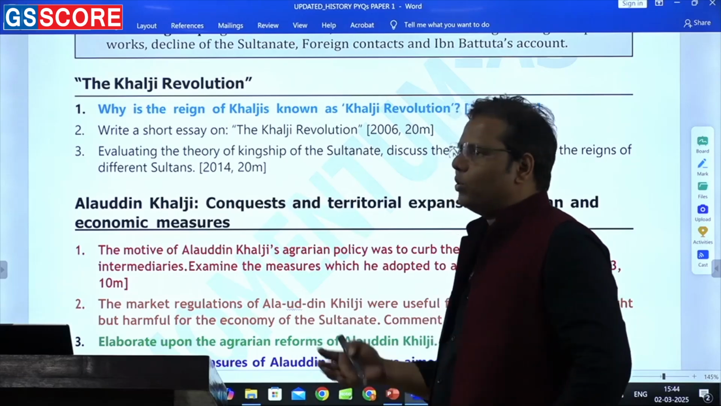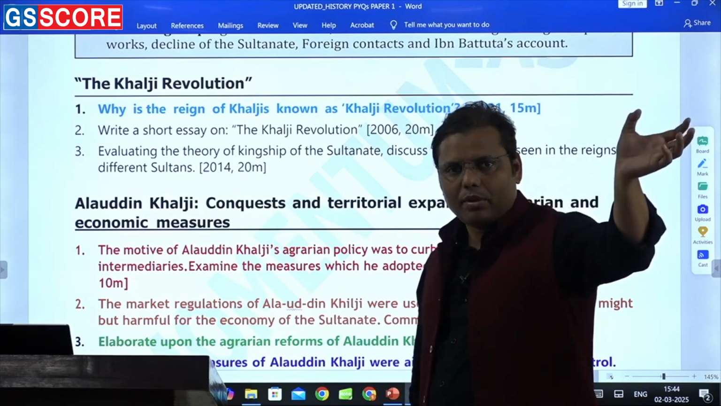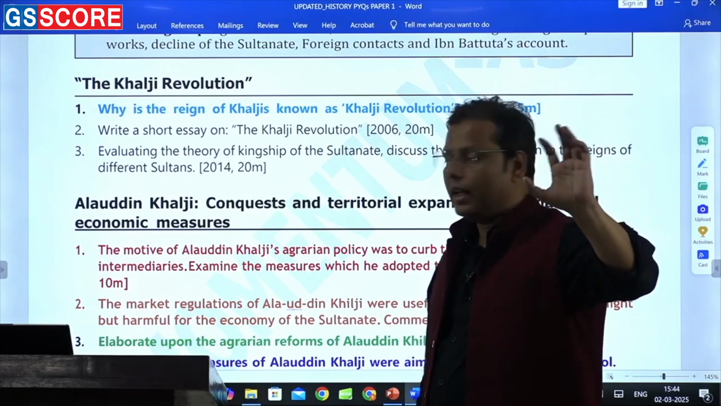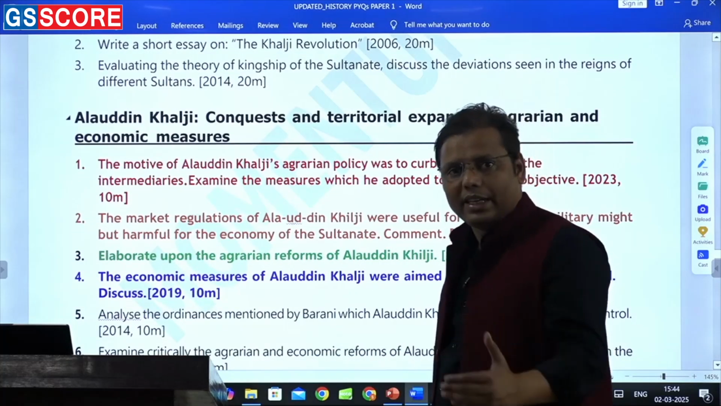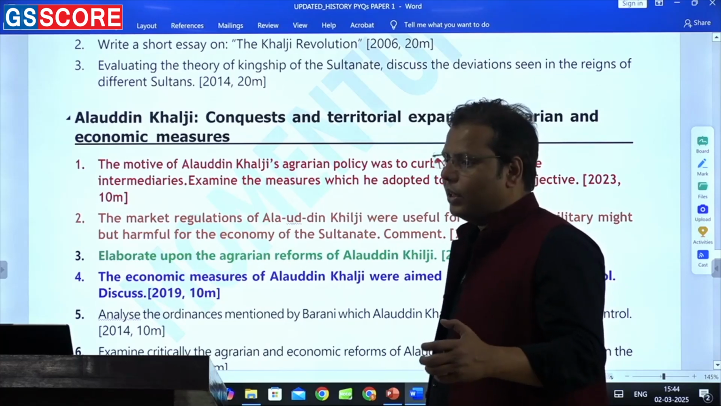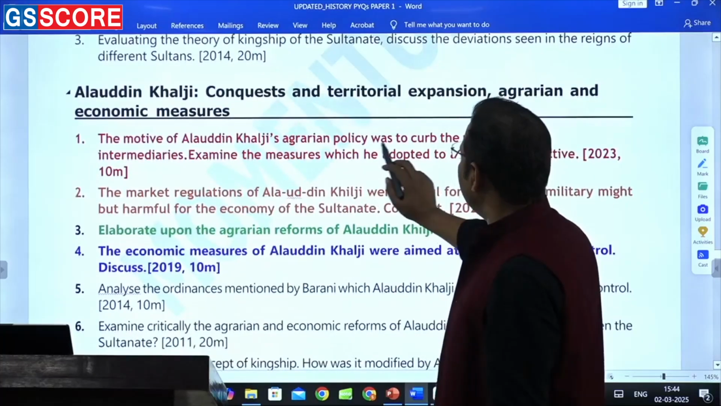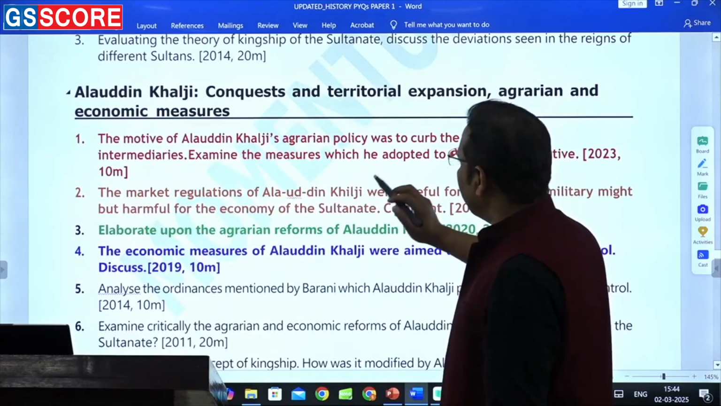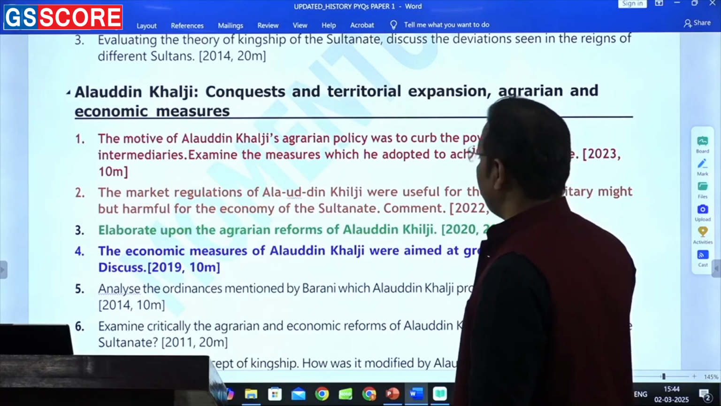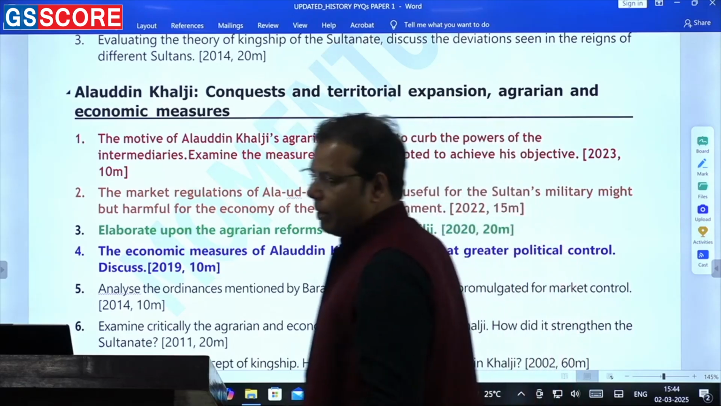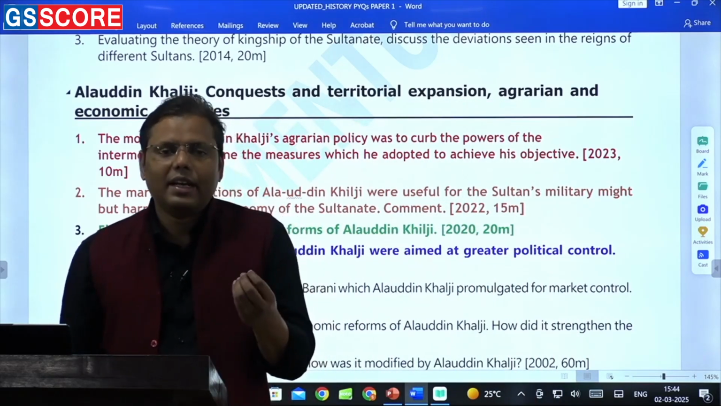So all those topics were important at one point of time, 1000 years ago they were important, and their importance is increasing again. Or there are other kinds of questions where they are not asking you simply to describe anything, rather they are asking you to become more and more critical, such as: the motive of Alauddin Khilji's agrarian policy was to curb the powers of intermediaries, examine the measures which he adopted to achieve his objective. Now this is based on one dimension of it. So you have to be a bit critical in these kinds of topics.